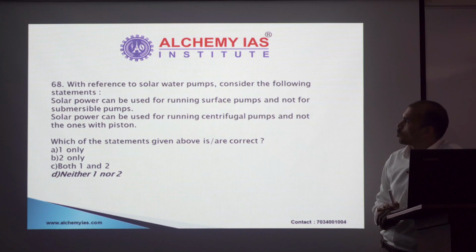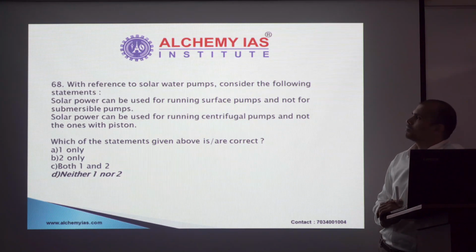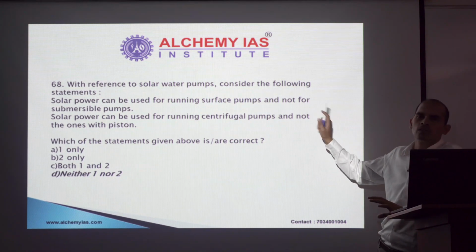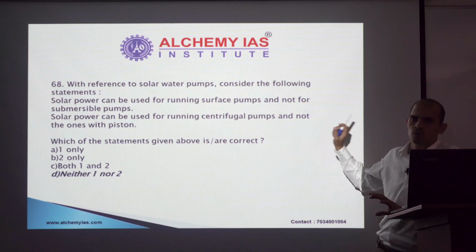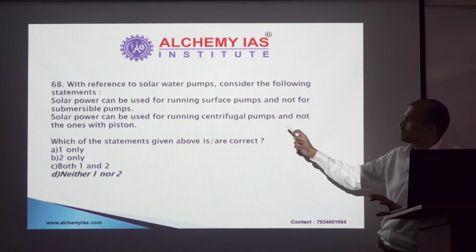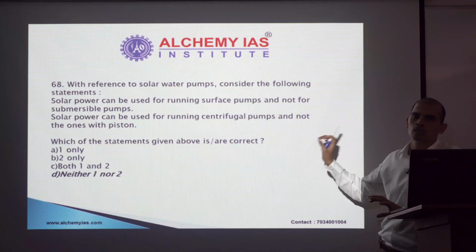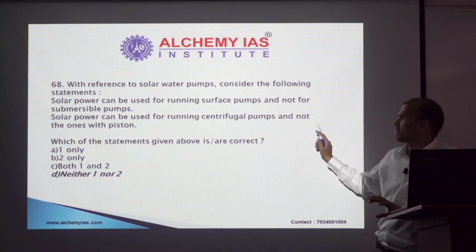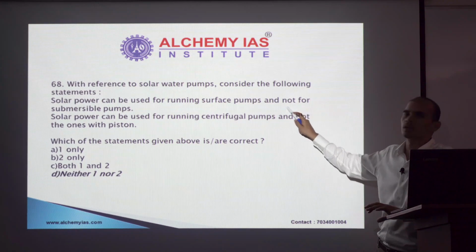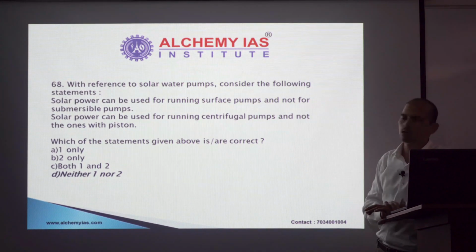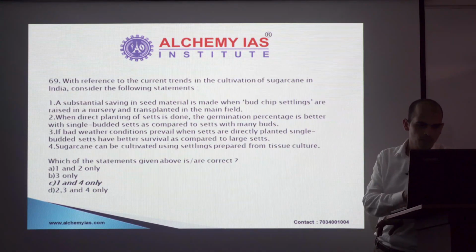Next question. Solar water pumps. I will say a simple question. It can be used for running surface pumps and not for submersible ones. There is no such restriction on solar pumps. They can be used for running both. Same is the case with not the ones with piston. No, there is no such restriction. Both the statements are incorrect because of this 'not' word here and 'not' here. So, option D is the right option. Next.